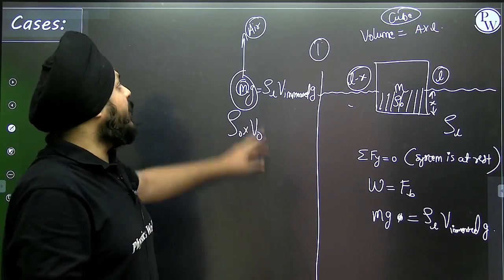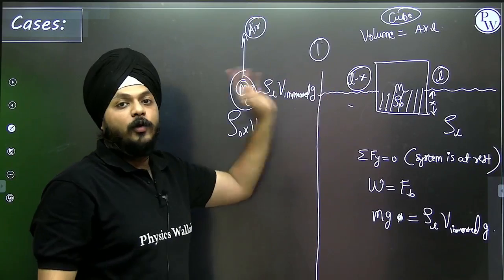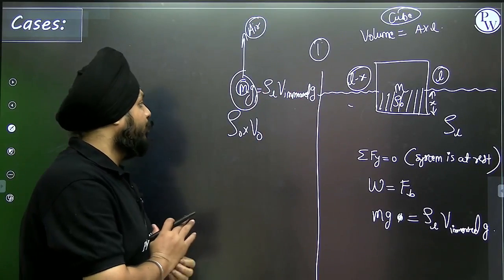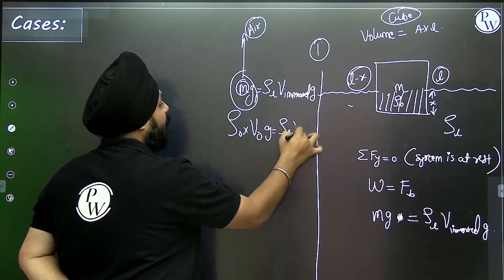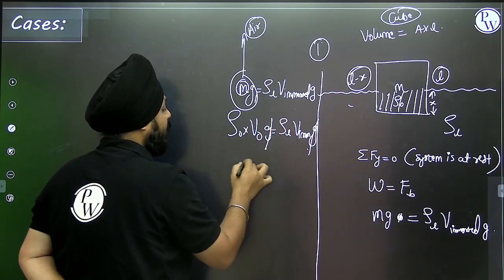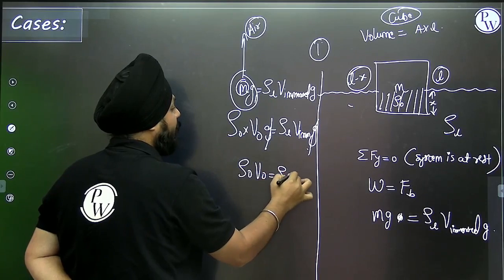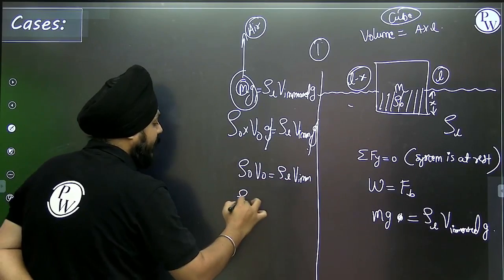And we need to compare this with the fluid: density of the liquid, volume immersed, into g. So this g is going to cancel. Density of object, volume of entire object, density of liquid, volume immersed.